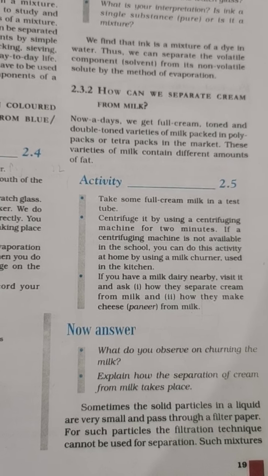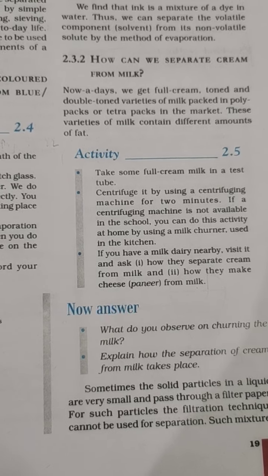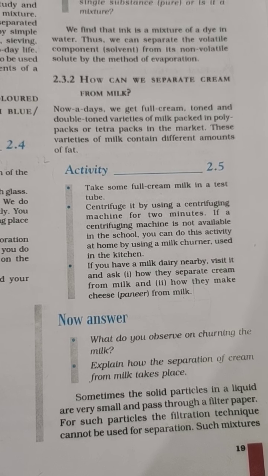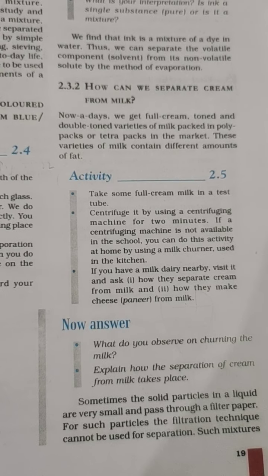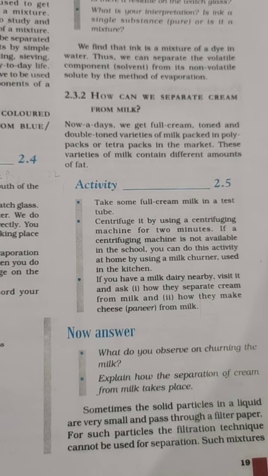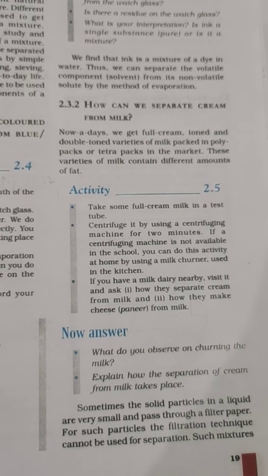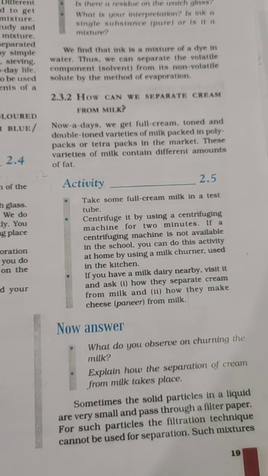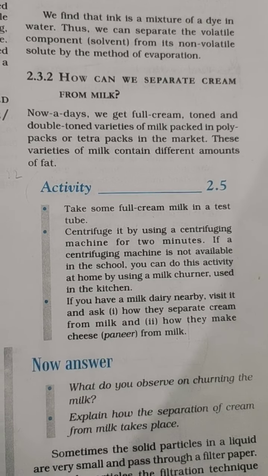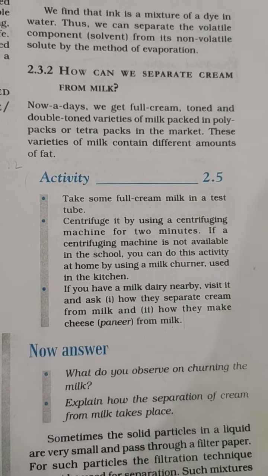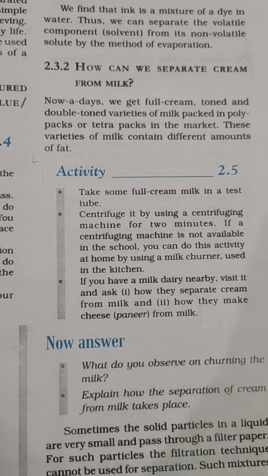So all that process of churning the milk, the curd or the cream causes some solute part to rise up, and since it is lighter in weight, it will come up or float on the water. So that removal of the solute part from the liquid is called centrifugation. So the word is centrifugation. I know this is new for you, but you will be very familiar with the word by the end of this lecture.